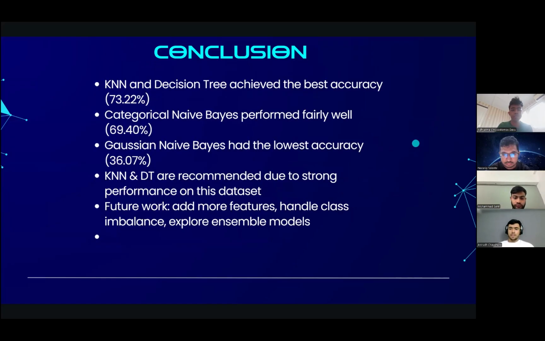As we conclude the whole project, we found that KNN and decision tree achieved the best accuracy, 73.22%. Categorical naive Bayes performed fairly well at 69.40%, and Gaussian naive Bayes had the lowest accuracy, 36.7%. So KNN and decision tree are recommended due to strong performance on this dataset.